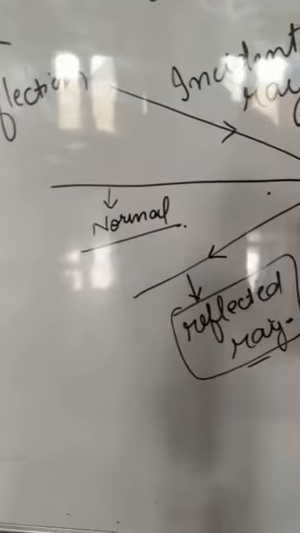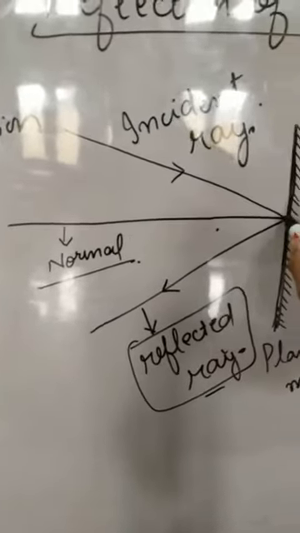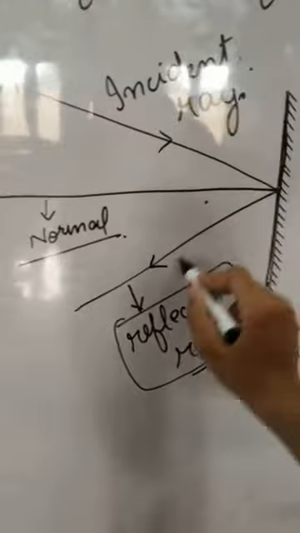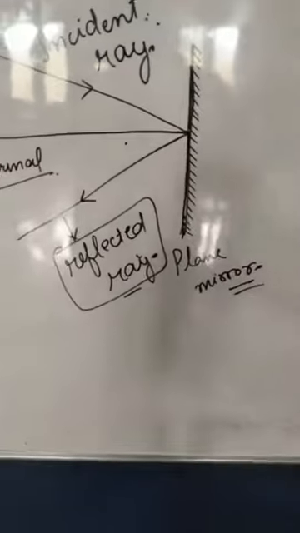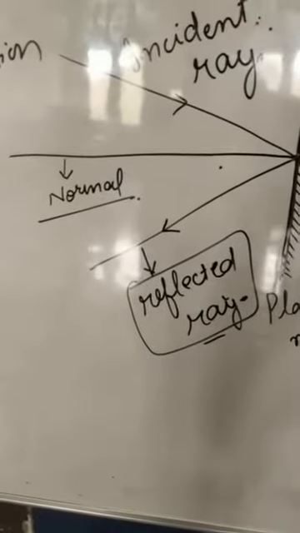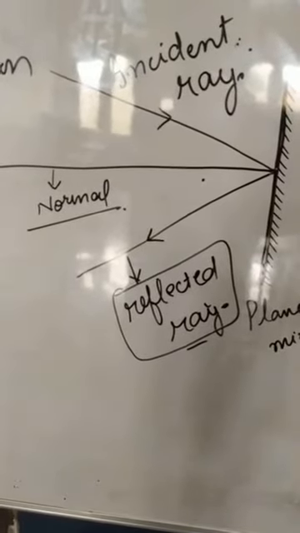This ray is the incident ray, and after reflection it bounces back. So the definition of reflection can also be: the bouncing back of light is known as reflection of light.